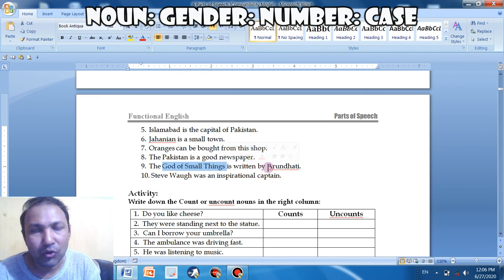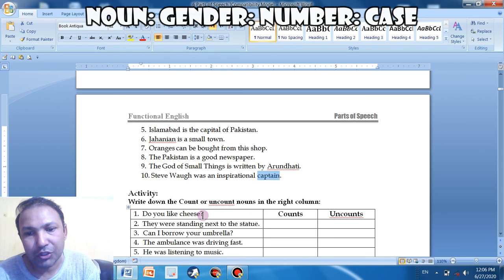Although Arundhati wrote only 2 novels during the period of 20 years, but that great one. The God of the small things, that's proper noun, because the name of the novel is mentioned here. Arundhati, that is proper noun as well. The name Steve Waugh, that is name of a cricketer. Name, proper noun. Captain, that is common noun.